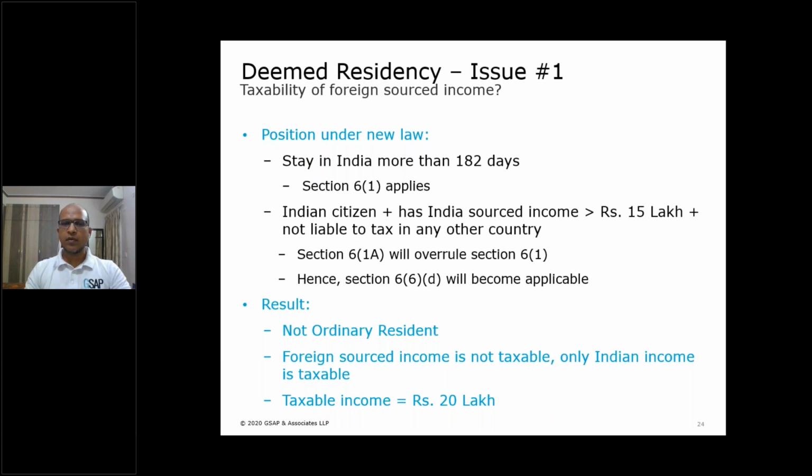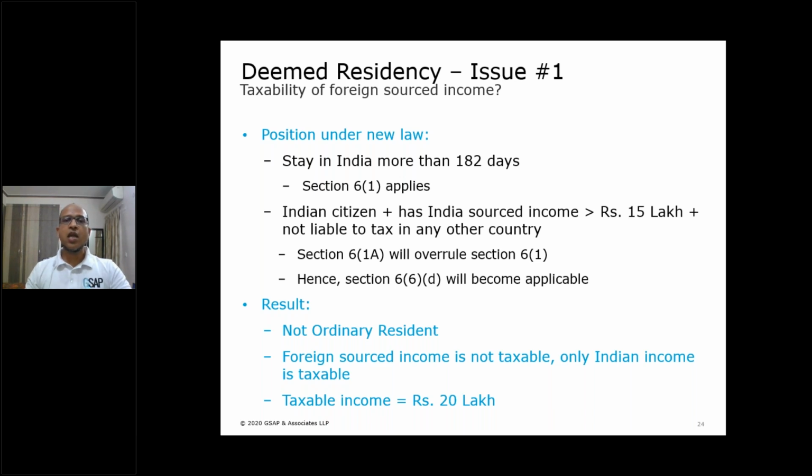Now, friends, look at it from this perspective. Section 6.1A does not say whether you should stay in India or not. It simply says you should be a citizen of India. Now look at a person working at a senior position in an MNC. His income is 1.5 lakh per month, means more than 15 lakh. He stays in India. He doesn't visit abroad, or visits abroad only for a small period of time.